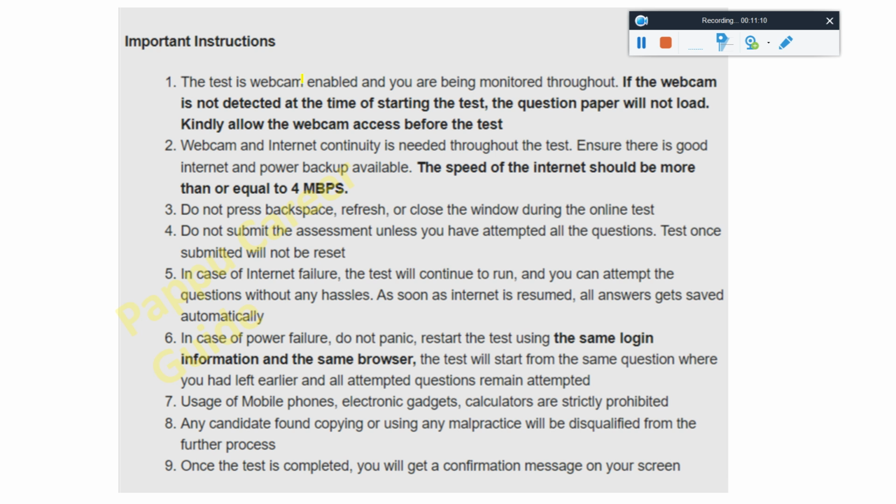The test is webcam enabled. Okay, you will be monitored throughout. If the webcam is not allowed at the time of starting the test, the question paper will not load. Kindly allow webcam access. Okay. Webcam and internet connectivity are needed throughout the test. Ensure good internet connectivity. Do not press backspace, refresh or close the window. Online test. Do not submit the assessment unless you have completed all the questions. A test that is only submitted will not be reset. Okay. In case of internet failure, the test should continue to run.